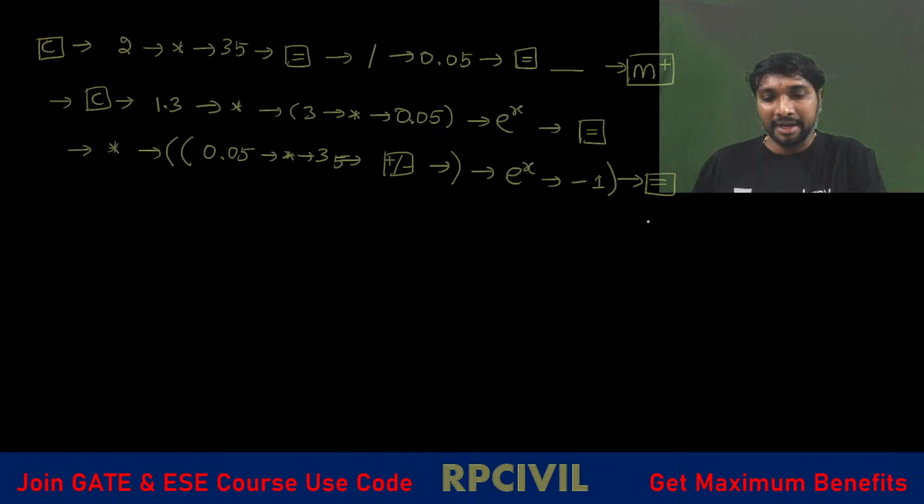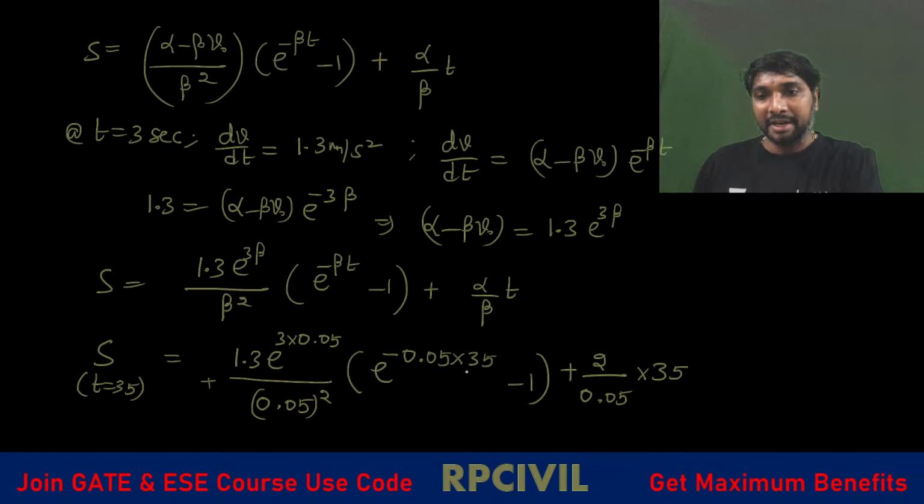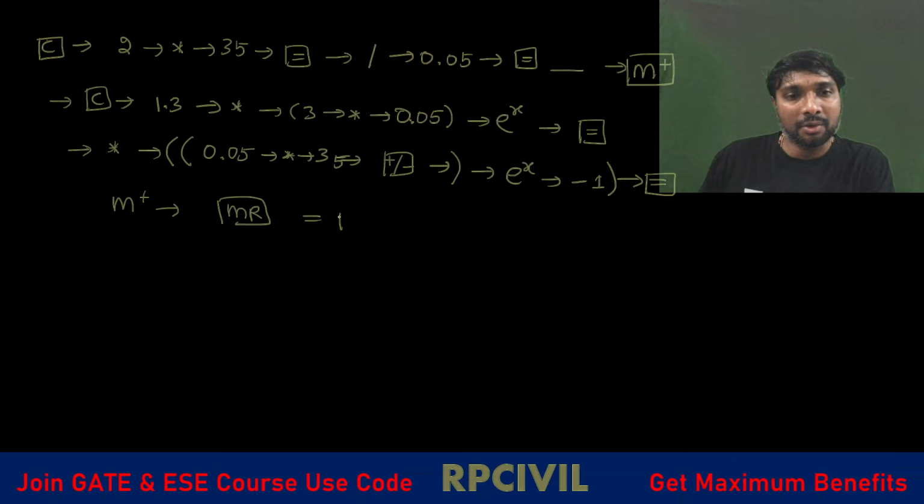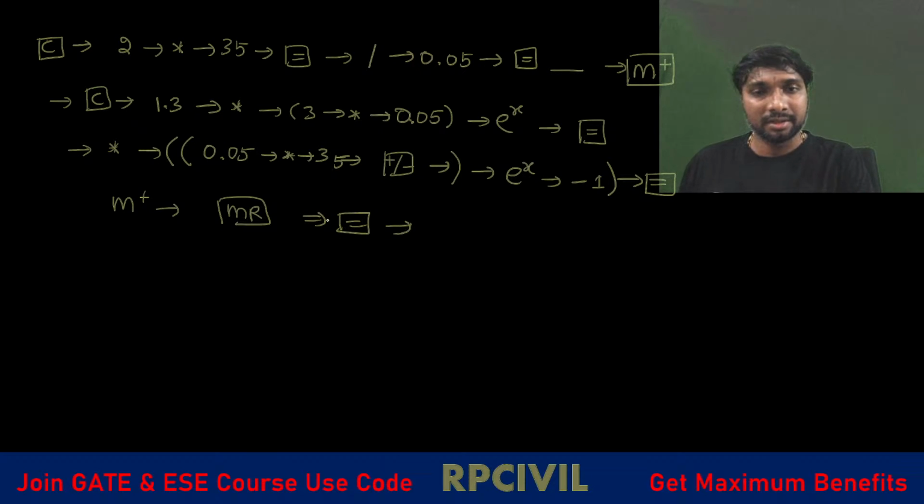Then which value are we getting? This value we are getting finally, right? If you are getting confusion, what you can do is calculate each part separately and simply do the calculation, whatever it is. Then after that M plus, then MR, then the equality symbol. Then you'll be getting the answer.